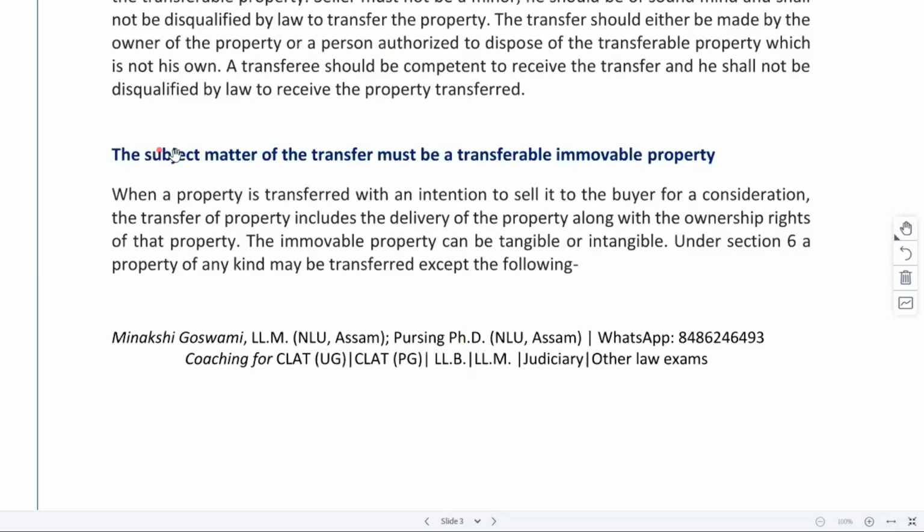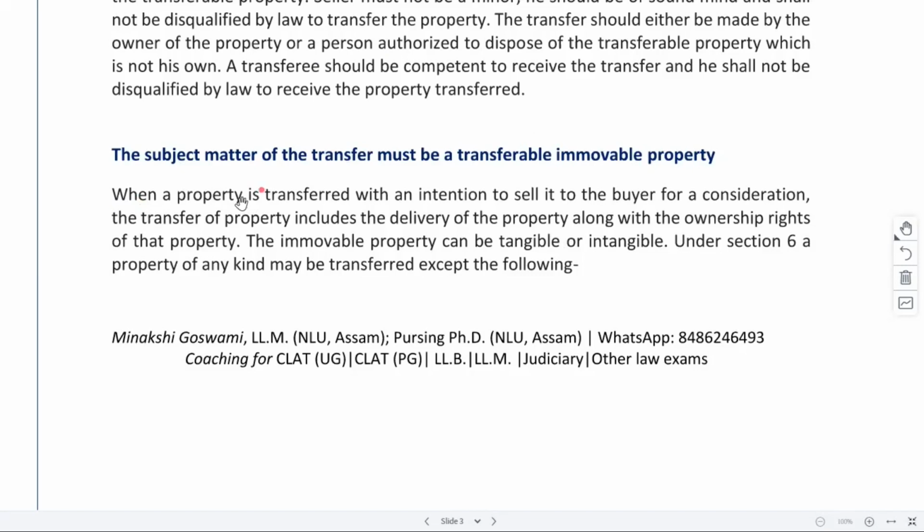The next essential is that the subject matter of the transfer must be transferable immovable property. What is the property that is in question? That should be a transferable immovable property only. It should be something that we can transfer.